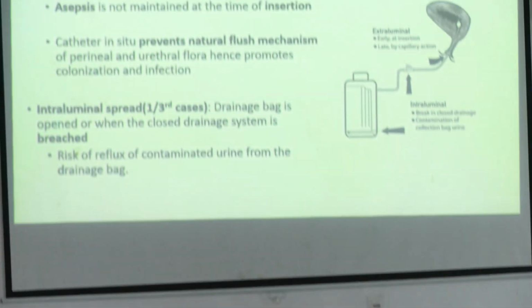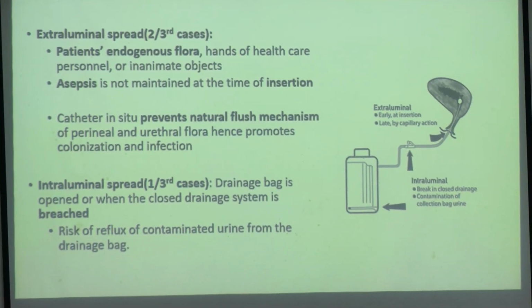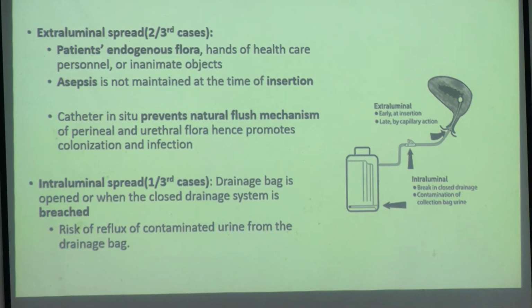Okay. So here also, look, it spreads through two ways. One is an extraluminal spread. Lumen is the catheter lumen. One is an intraluminal spread. Extraluminal means the patient's flora; if patient asepsis is not maintained at the time of insertion, then the way the organism spreads is called extraluminal spread. That is most of the cases.